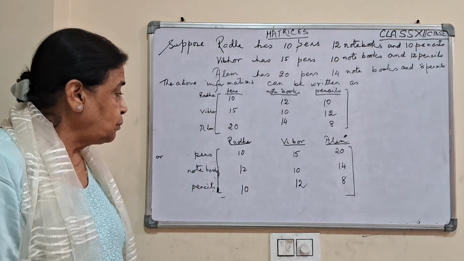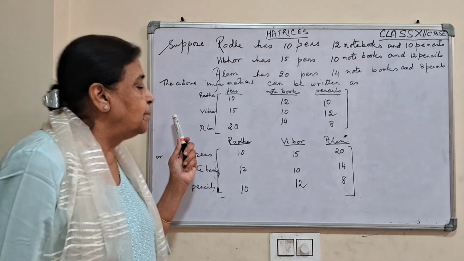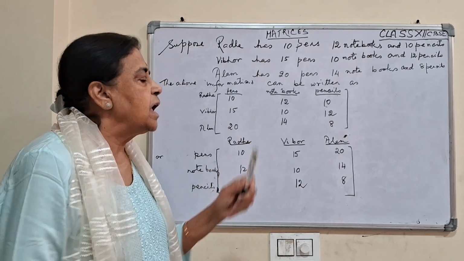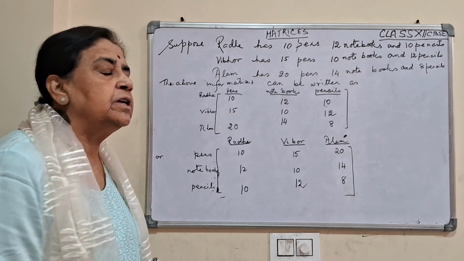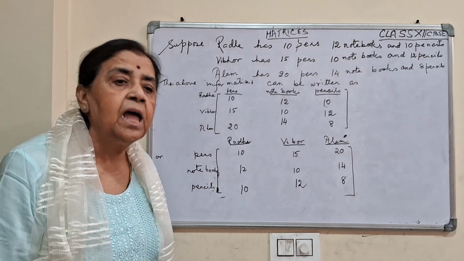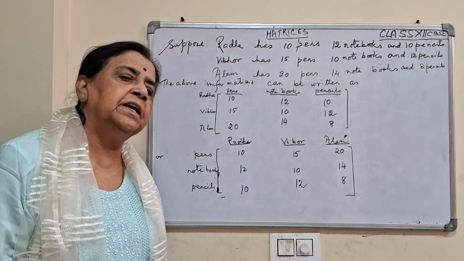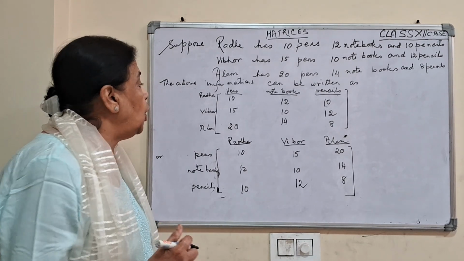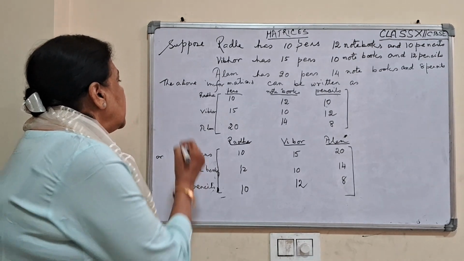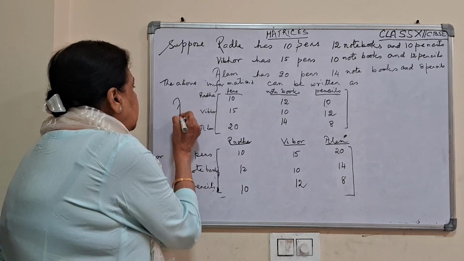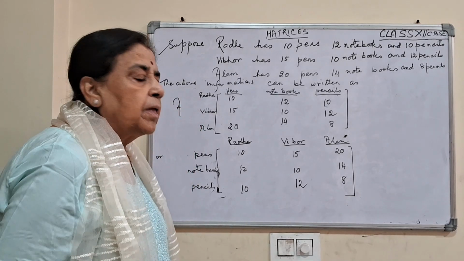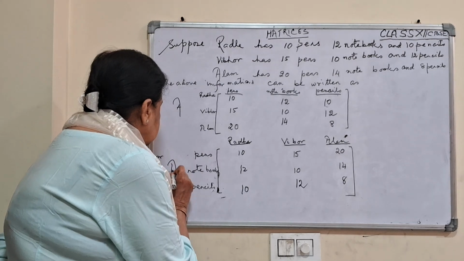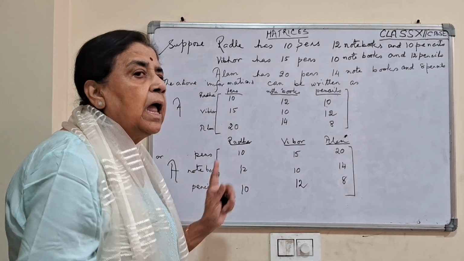Now, this is called a matrix. A matrix can be denoted by a capital letter, A, B, C, and so on, X, Y, and so on. I can denote this as A, or I can denote this also as A, because they mean the same thing.